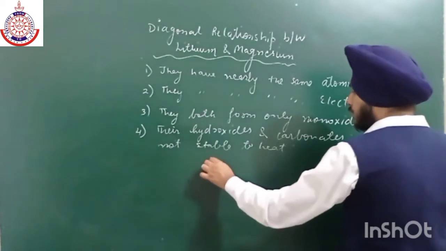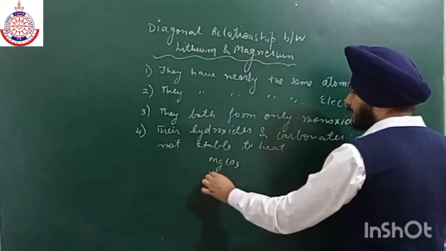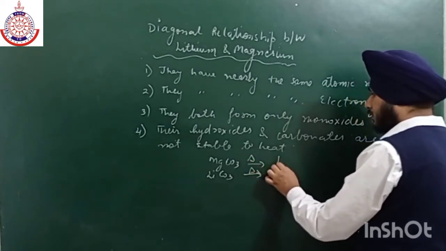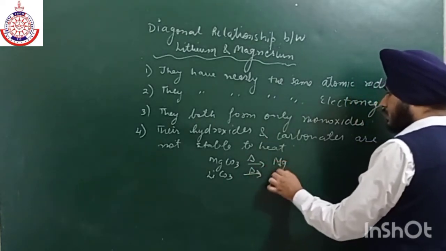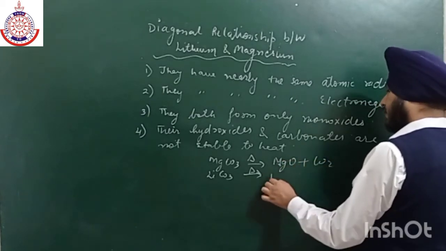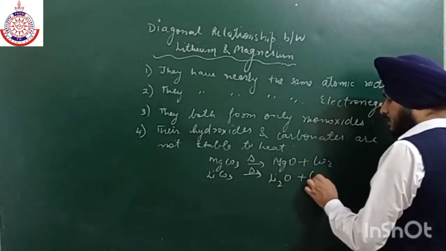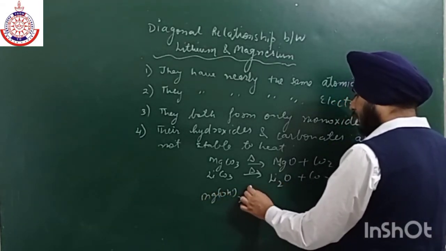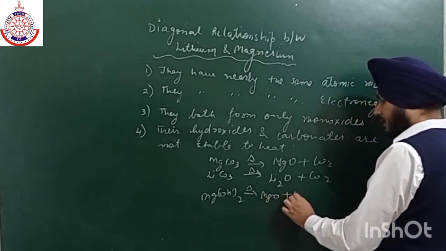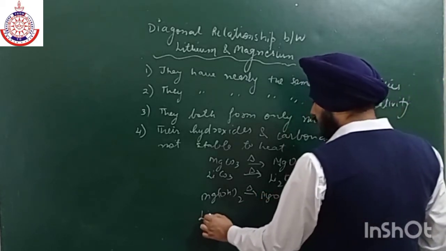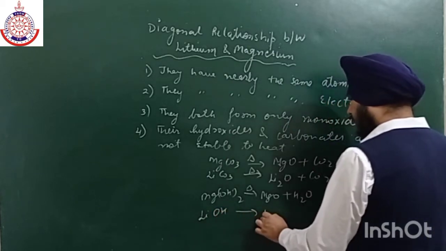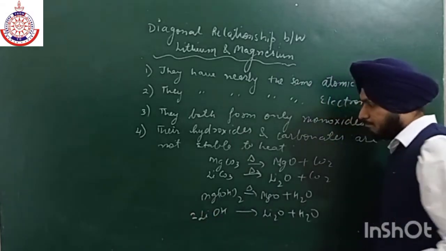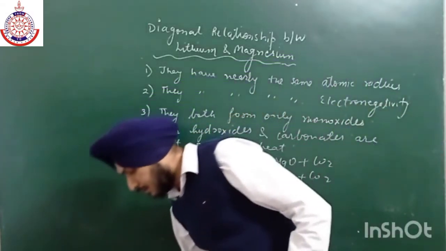But MgCO3 or Li2CO3 can easily decompose into MgO plus CO2. Similarly here we have Li2O plus CO2. Similarly their hydroxides are also not stable; on heating they give MgO plus H2O, and similarly here Li2O plus H2O. So that is why they have similar properties.